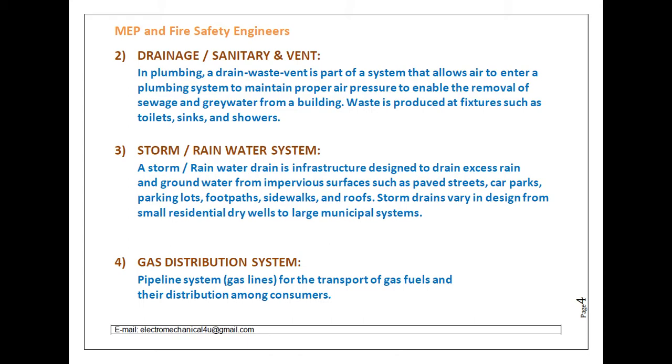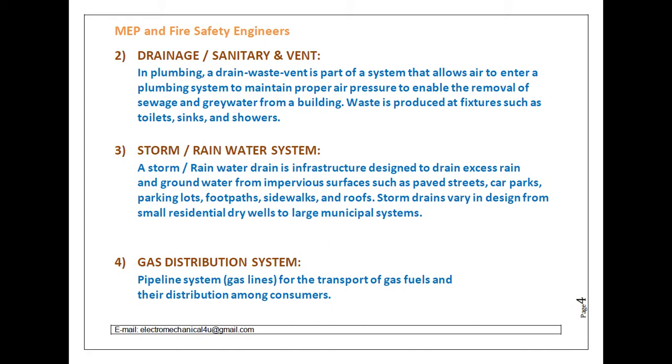Second is drainage, sanitary and vent. After supplying the water in the building, the used water needs to be drained out from the building. So whatever wastewater is generated in the building, we take out with the help of piping and fittings. That complete system is called the drainage sanitary system.